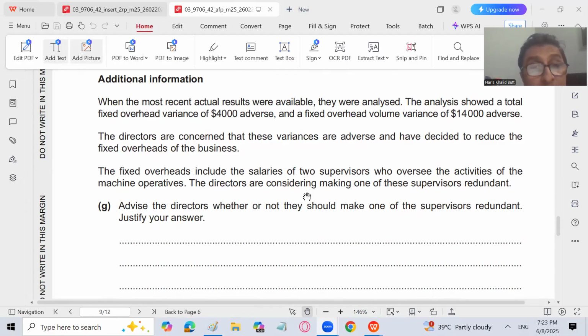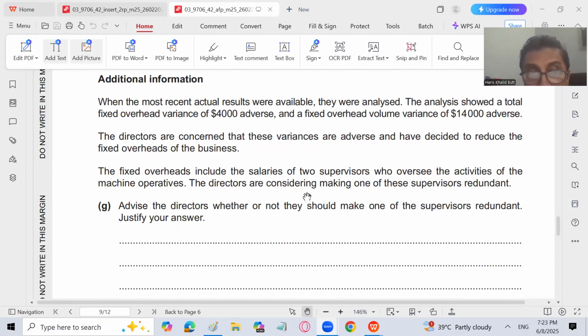But currently, if you just look at the question, the problem does not lie with the expenditure variance. It is with the actual output being lower than the budget. If we do it, it will have an adverse effect. Quality will suffer, defective pieces can be produced, and customers might not be satisfied, right? But maybe it will improve profitability in the future.